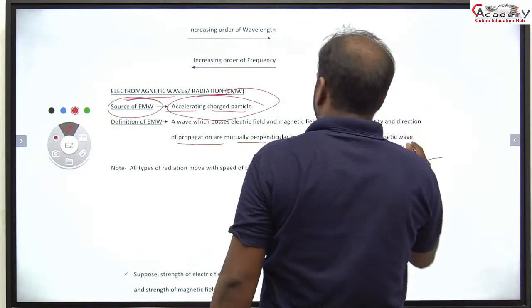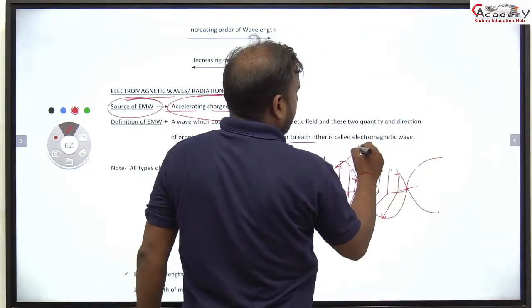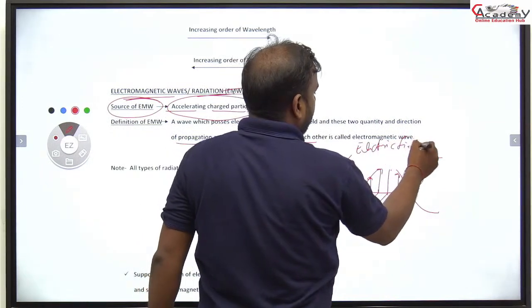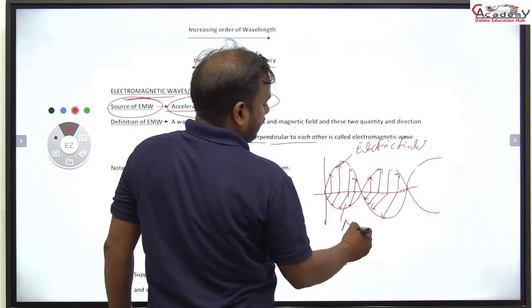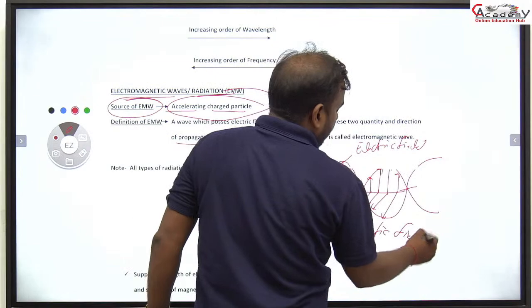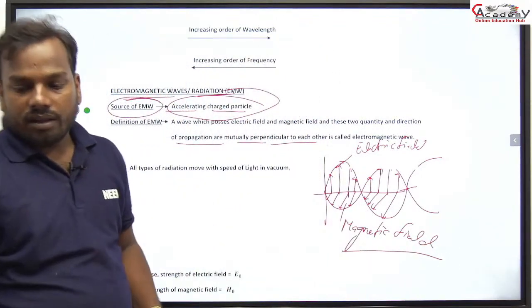That is the electric field, and the second one is the magnetic field. Okay, is that clear?